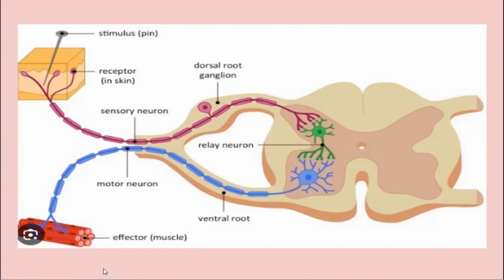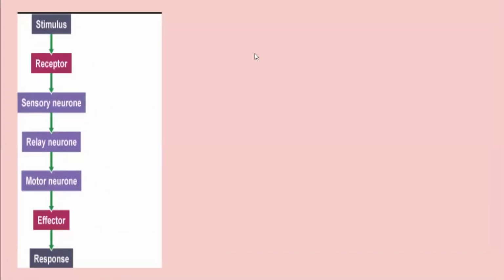So we have to understand this picture. We have to learn the labeling of this picture for our exams. This is a chain or sequence of the things which are taking place. So stimulus is any change in the surrounding received by your receptors. Receptors can be your eye, your skin, your nose, your tongue. And then via sensory neuron, the impulse is going to your spinal cord. Then via relay neuron, the response is picked up and dropped to the motor neuron. And the motor neuron is bringing the response to the effector muscles. And then effector muscles will bring the response.